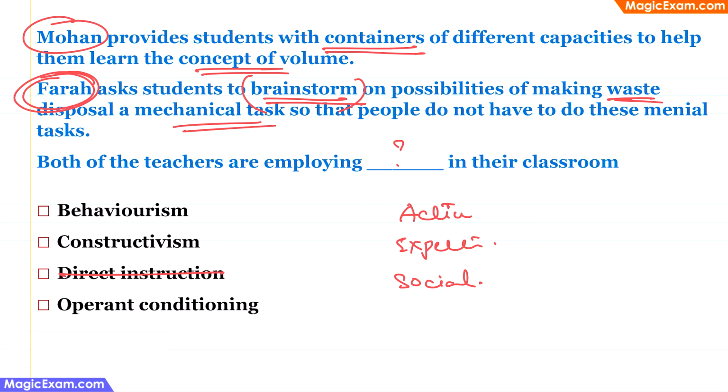So in both these cases, with Mohan and with Farah, children are constructing the knowledge and the teachers are providing support in the form of scaffolding. So here we are talking about constructivism. Therefore, constructivism is the answer. This is not behaviorism, this is not operant conditioning, and as we have seen, this is not direct instruction.